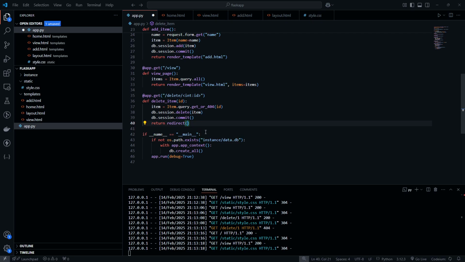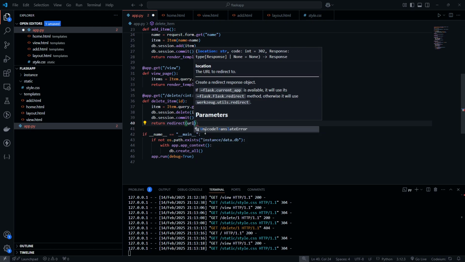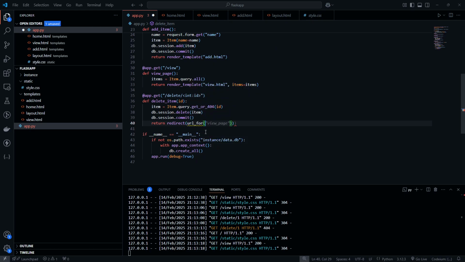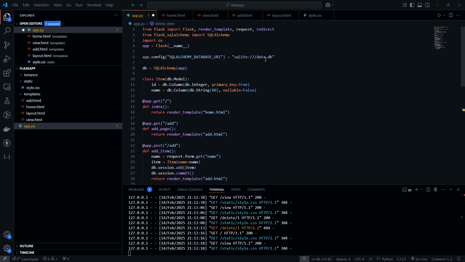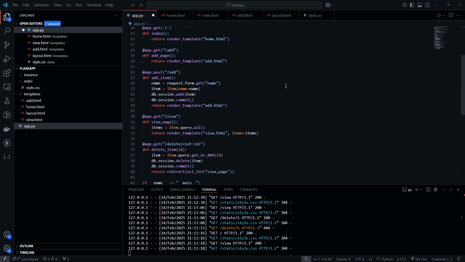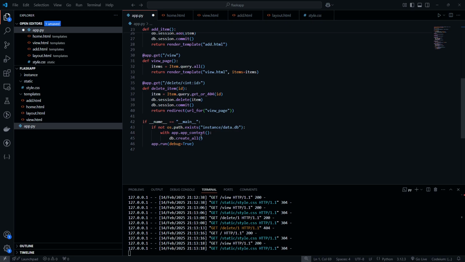URL for view page. And my AI is going a little bit hectic right now, but you can see that. And I'm just going to update my import from Flask, and everything should be working good.